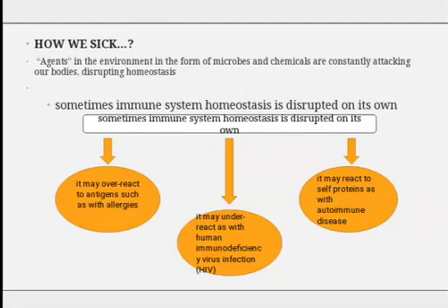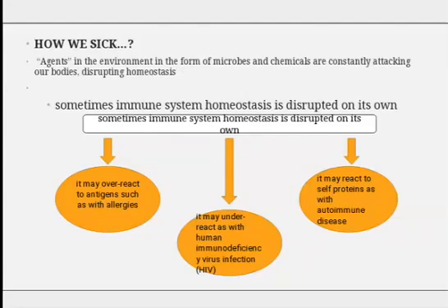How do we get sick? Agents present in the environment in the form of microbes and chemicals are constantly attacking our bodies and disturbing our homeostasis mechanism. Sometimes the immune system's homeostasis is disrupted by its own, and sometimes it is disrupted by other foreign particles or environmental factors. Sometimes the immune system's homeostasis is disrupted on its own by three different mechanisms.